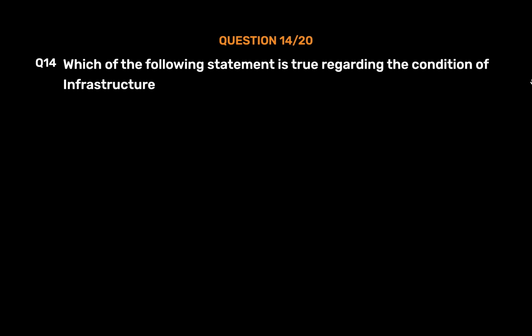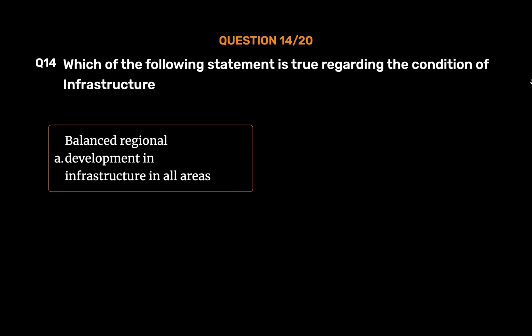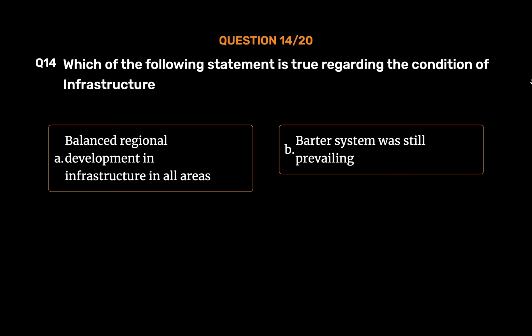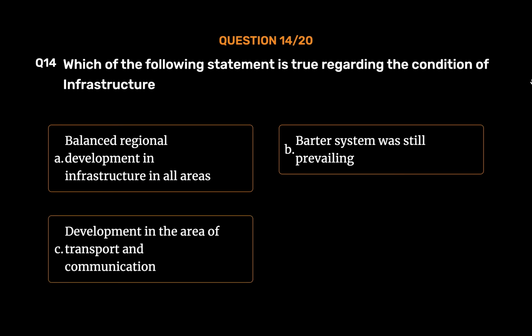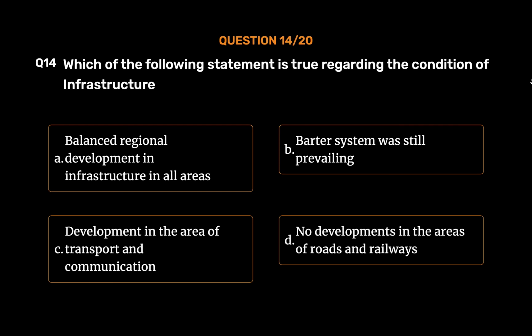Question number 14. Which of the following statement is true regarding the condition of infrastructure? Option A. Balanced regional development in infrastructure in all areas. Option B. Barter system was still prevailing. Option C. Development in the area of transport and communication. Option D. No developments in the areas of roads and railways. The correct answer is Option C.